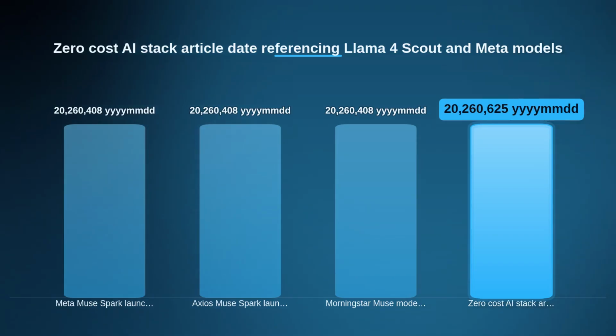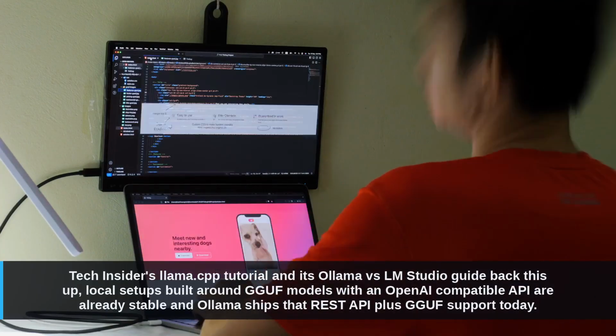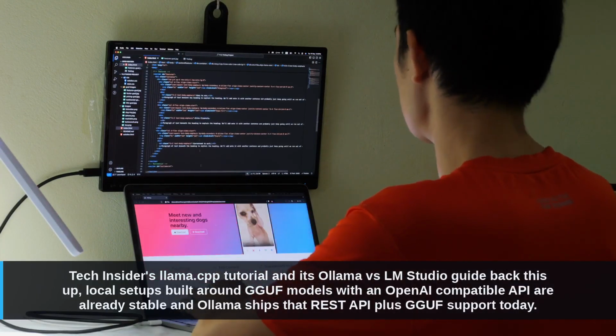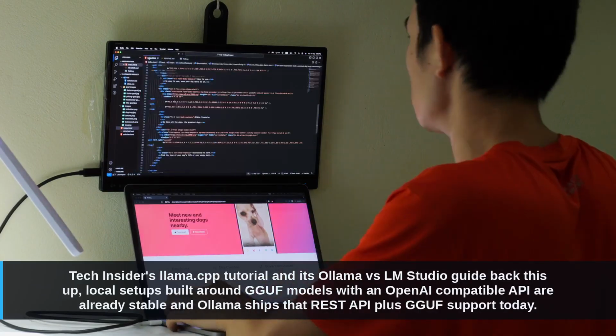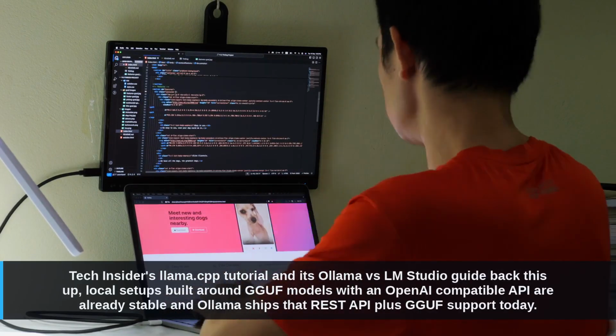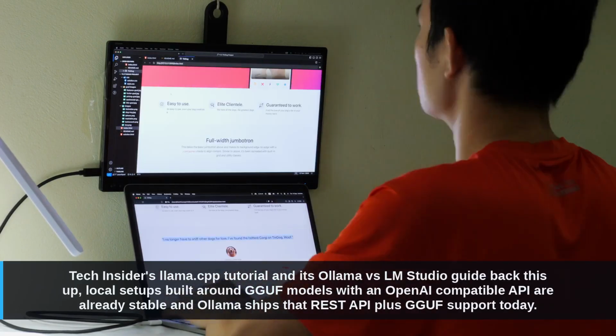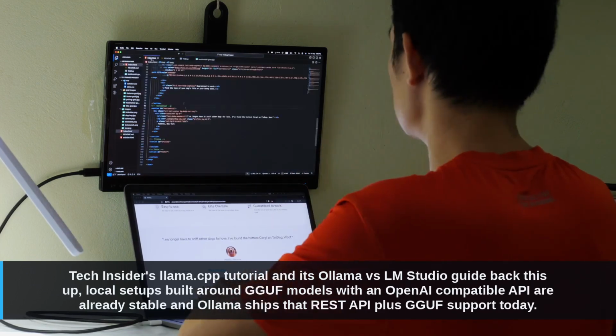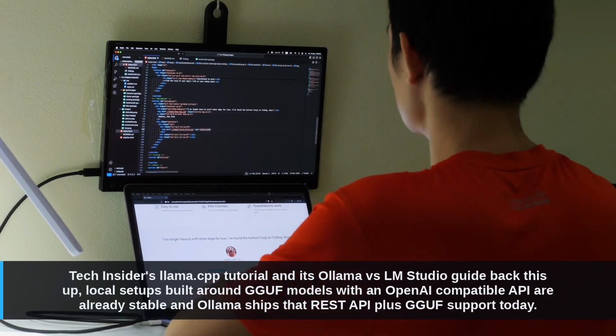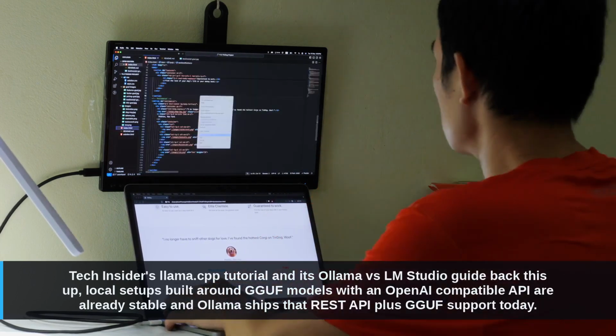It calls Meta Llama 3.1 405B Instruct through a SambaNova-based URL, using the standard OpenAI Python client, no proprietary SDK, just the usual OpenAI import. Tech Insider's llama.cpp tutorial and its Ollama vs LM Studio guide back this up. Local setups built around GGUF models with an OpenAI-compatible API are already stable, and Ollama ships that REST API plus GGUF support today.